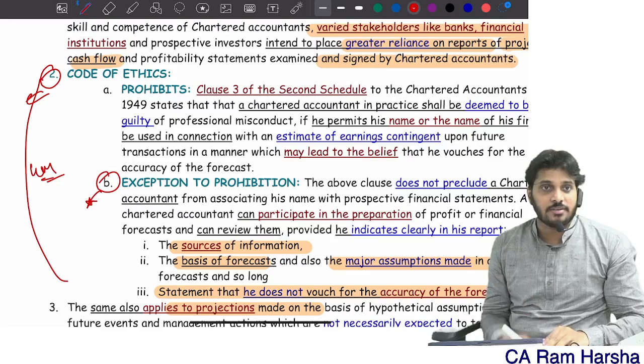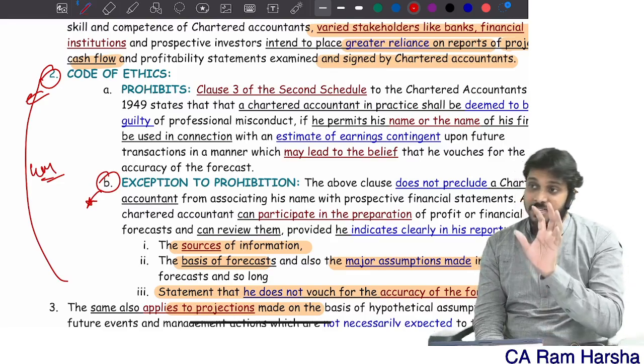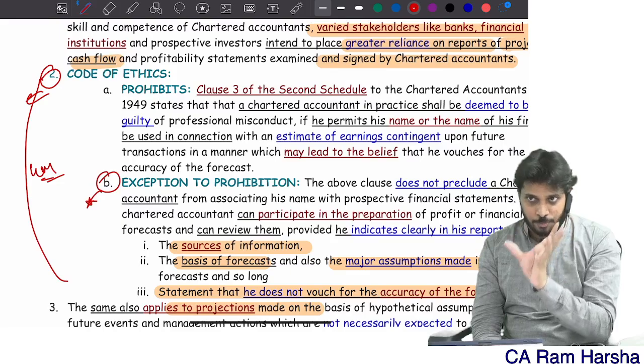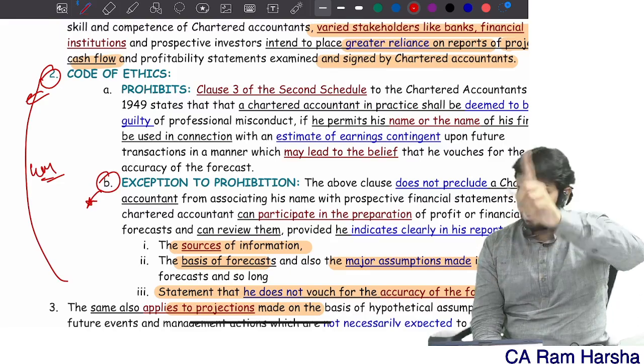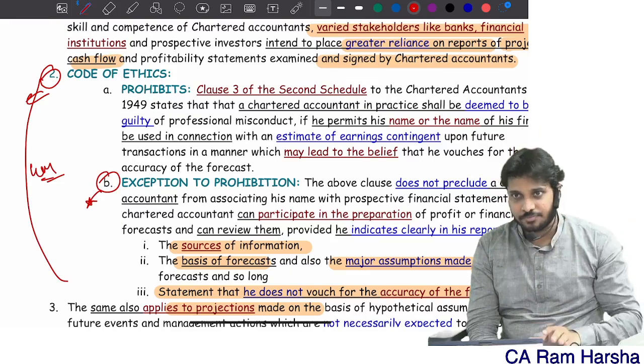A 4 marks question they'll give you. They will put a case study and then they will tell something happened in that case study. You need to mention this provision and say that whatever happened is correct or incorrect. Clear?